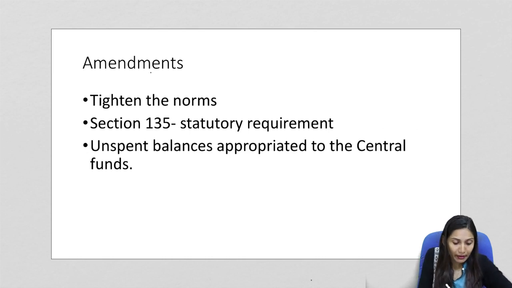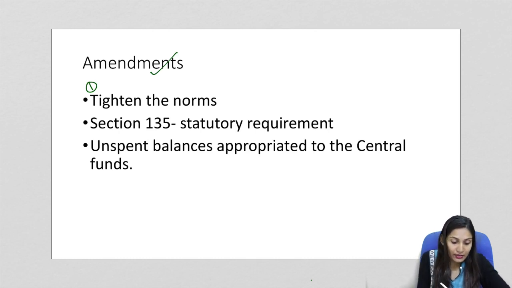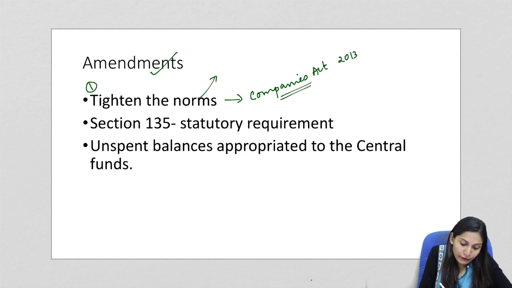Now moving on to the amendments, let us see what are the amendments proposed. First one, in general, if we look at the amendments, the amendment aims at tightening the CSR norms in order to make the laws under the CSR or corporate social responsibility more stringent and tightened. So this is the general objective of it. And now this tightening of the norms will be done by amending the original Companies Act of 2013. So this is applicable to the formal sector.